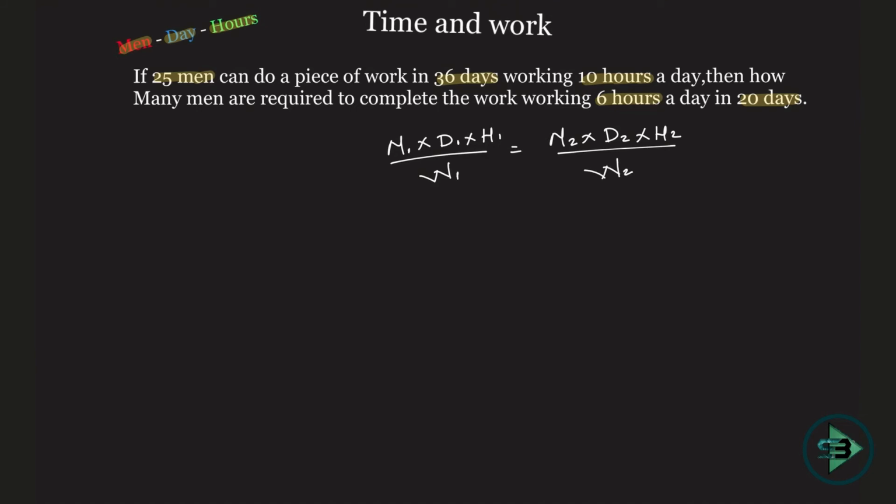M1 is nothing but men. Initially, what was given to us? 25 men. Then D1 is nothing but days. What was given to us was 36 days, working for 10 hours, so H1 is 10. So M1 D1 H1 is given to me. Then how many men, which means M2, is being asked, let that be equal to X, can complete the work, which means the same work we are talking about.